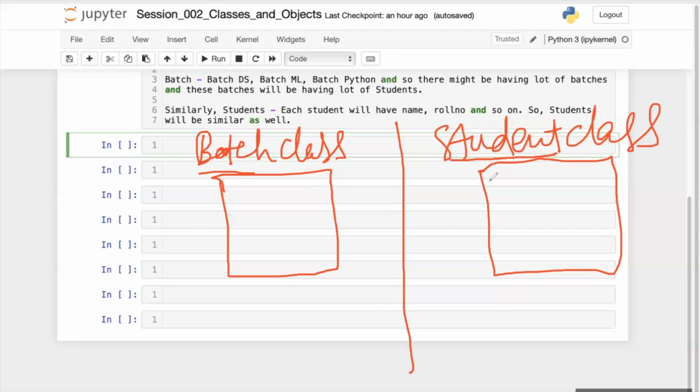All these students, first understand. Now, this is a batch class. This is a student class. All these students will have similar functionality and similar kind of data. Data is also called attributes.